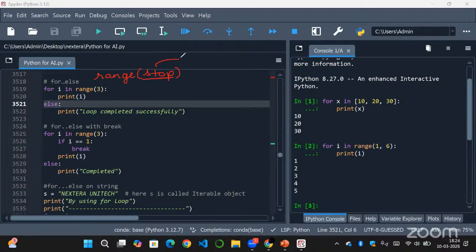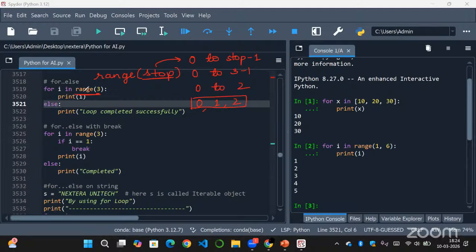So as you know, this will generate the numbers from 0 to the number before the stop value, because stop is excluded, that is stop minus 1. So here we have a stop value of 3. So 0 to 3 minus 1, that is 0 to 2. So the elements will be 0, 1 and 2, right? So this range will give me the iterable elements 0, 1 and 2.